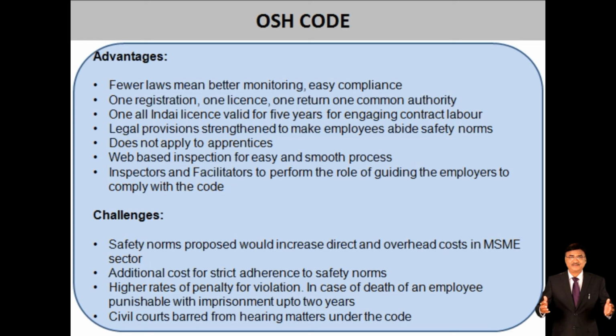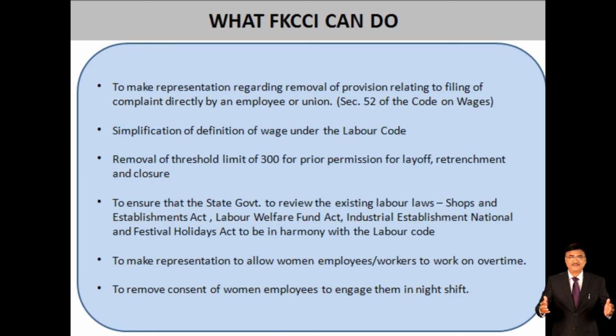One all-India license valid for 5 years for engaging contract labour, whereas earlier it had to be renewed every year. Then the legal provisions are strengthened to make employees abide by safety norms, which does not apply to apprentices. Web-based inspection for an easy and smooth process. Inspector-cum-facilitator to perform the role of guiding the employer to comply with the code.